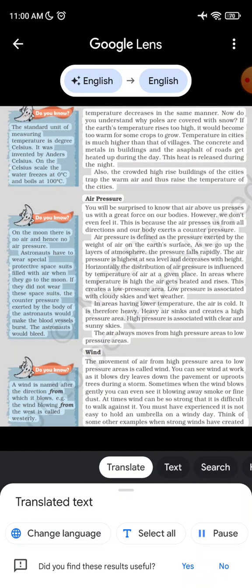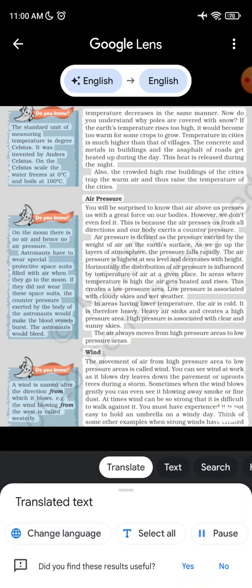You can see wind at work as it blows dry leaves down the pavement or uproots trees during a storm. Sometimes when the wind blows gently, you can even see it blowing away smoke or fine dust. At times wind can be so strong that it is difficult to walk against it. You must have experienced it is not easy to hold an umbrella on a windy day.